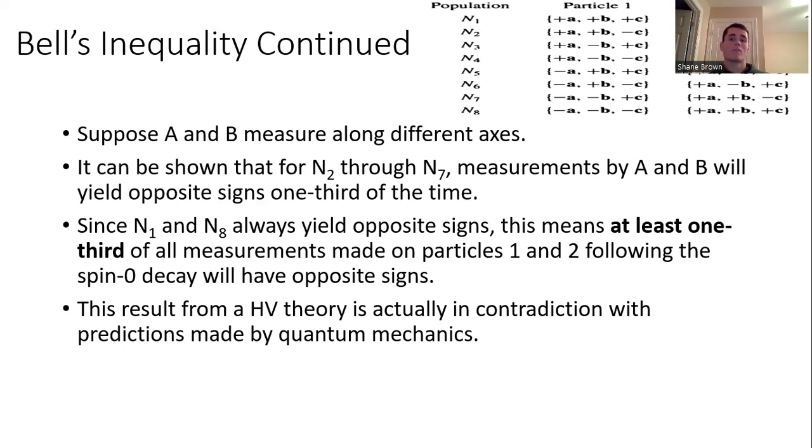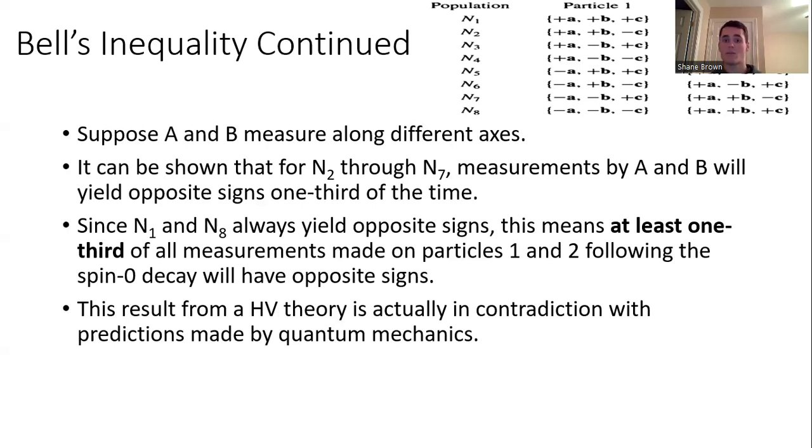So that means for a given pair of particles, particle 1 and particle 2, if A and B measure along different axes, at least 1/3 of the time we should expect that particle 1 and particle 2 come back having opposite signs, okay?